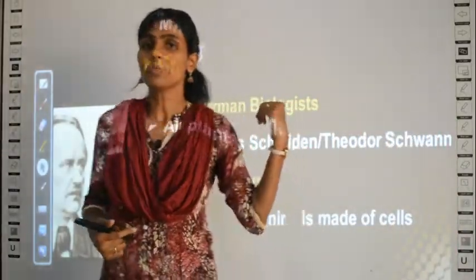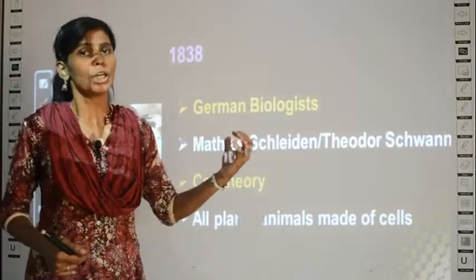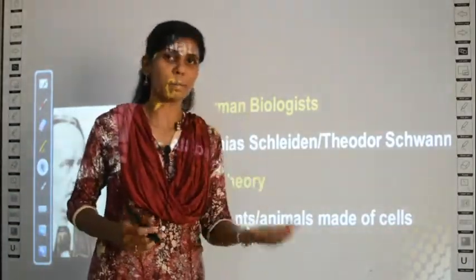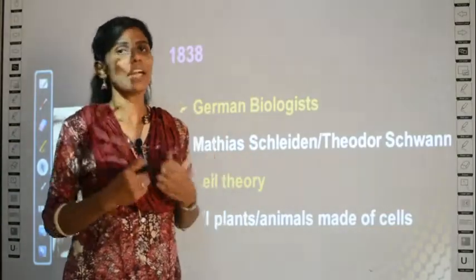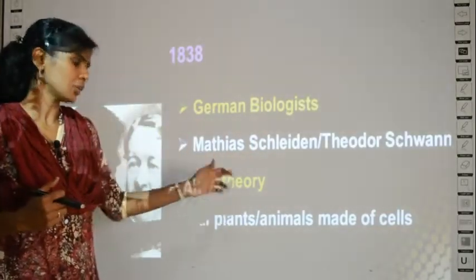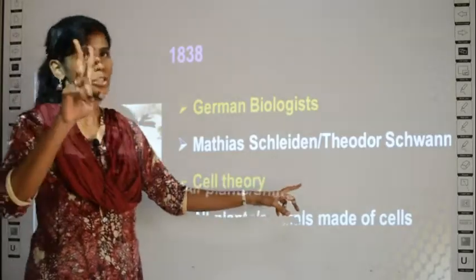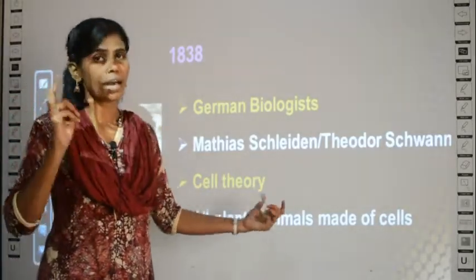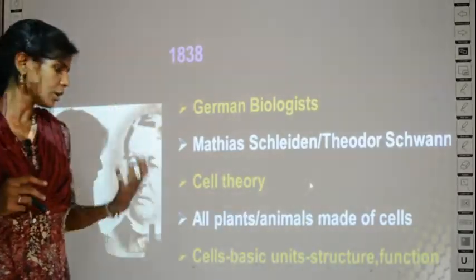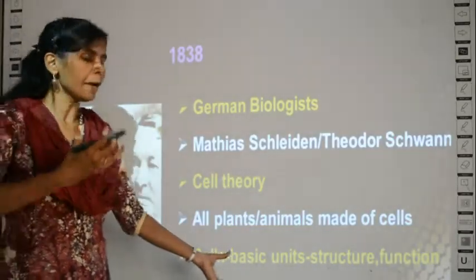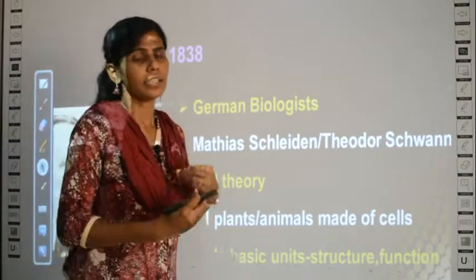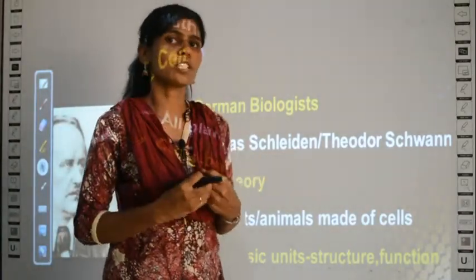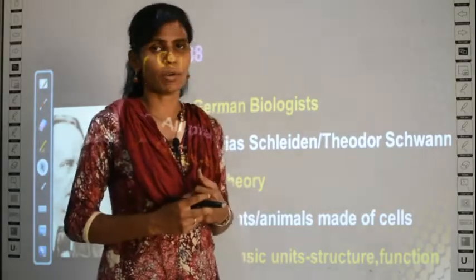So these two German biologists were the first to propose that every living organism, whether it be a plant or an animal, is made up of cells. Cell theory actually has 2 points. The first point is that all plants and animals are made up of cells. They also told that cells are the basic units that give structure to any living organism and are responsible for the functioning of the organism.